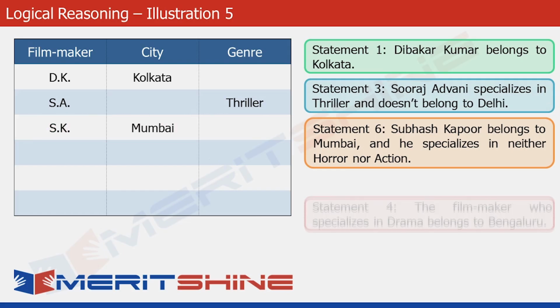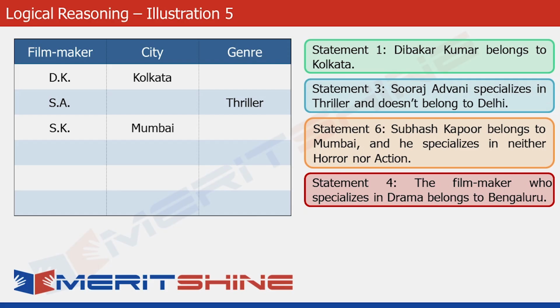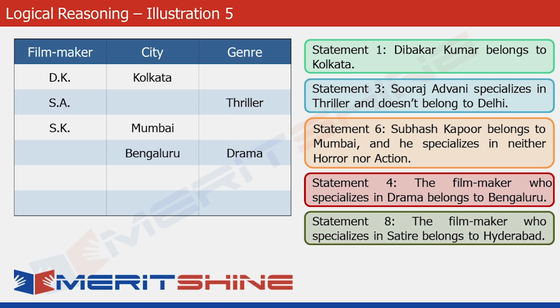We will now use statement 4, which tells us that the filmmaker who specializes in drama belongs to Bengaluru. Again, we put this piece of data in the next row. Similar to the last one is our next statement. That's statement 8, which reads that the filmmaker who specializes in satire belongs to Hyderabad. This again can be easily adjusted in the next vacant row. We are done with filling the table using the simple, straightforward pieces of data.